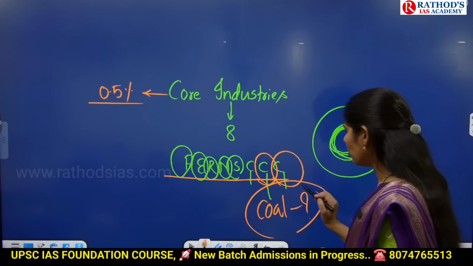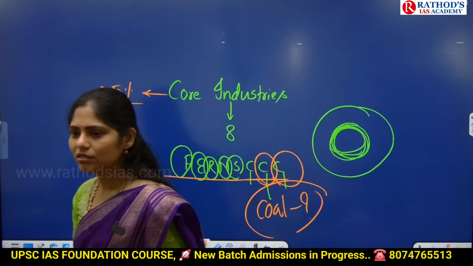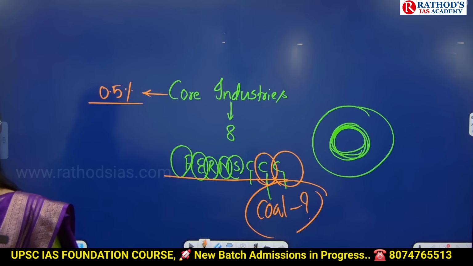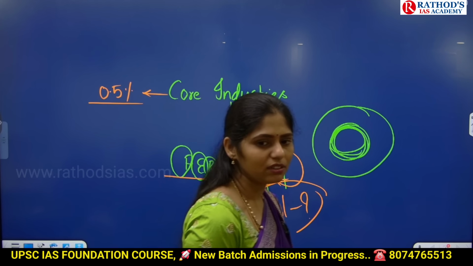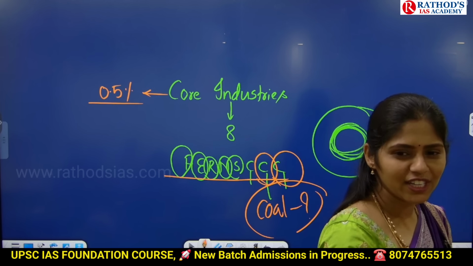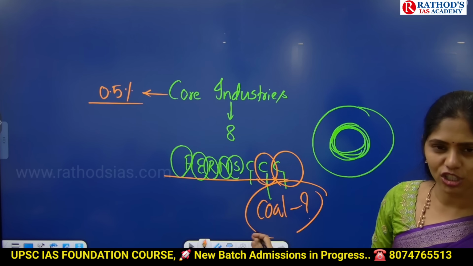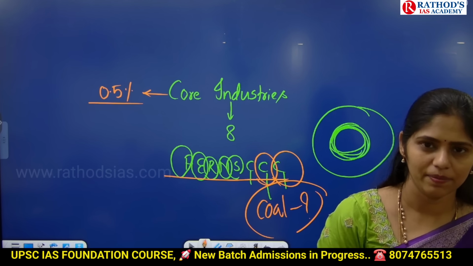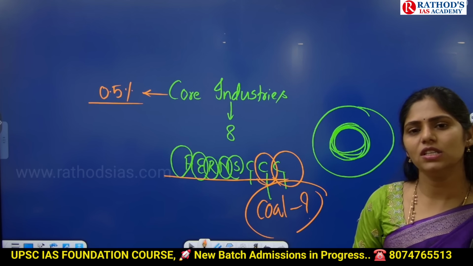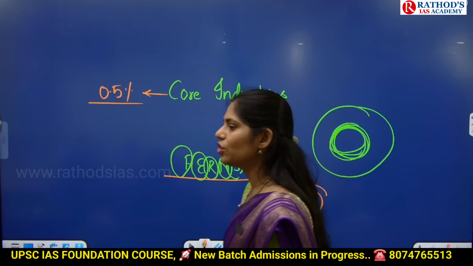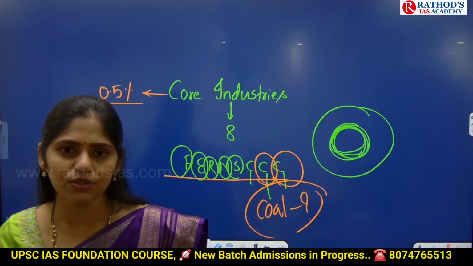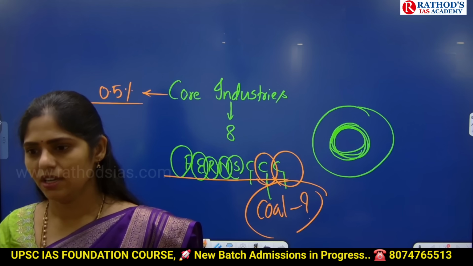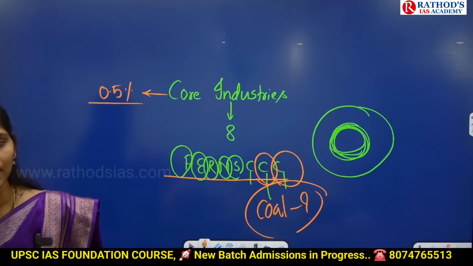If we use coal, is that good for our environment? Coal is an example of a fossil fuel. If you burn coal, we get PM 2.5, sulfur, lots of pollution. And the tragedy here is that in India, more than 70% of the electricity you use is produced by coal itself. That leads to further increased pollution.